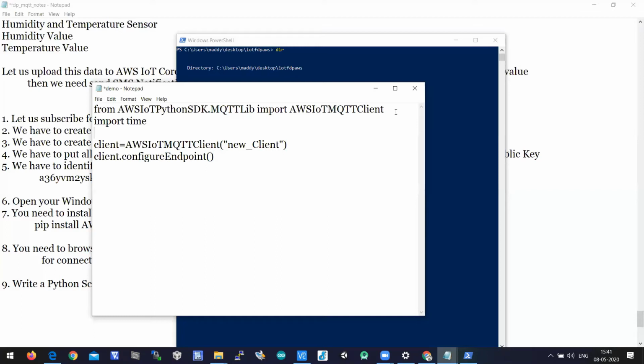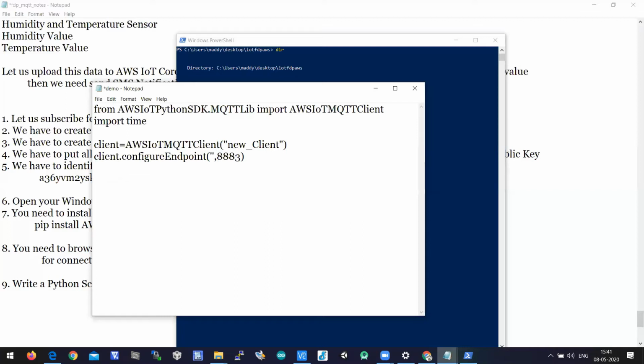So here in the program, let us write the endpoint, comma, port number. The port number is always fixed, which is 8883. 1883 is the default MQTT broker port, right? For AWS MQTT they are using 8883 instead of 1883, so 8 instead of 1.